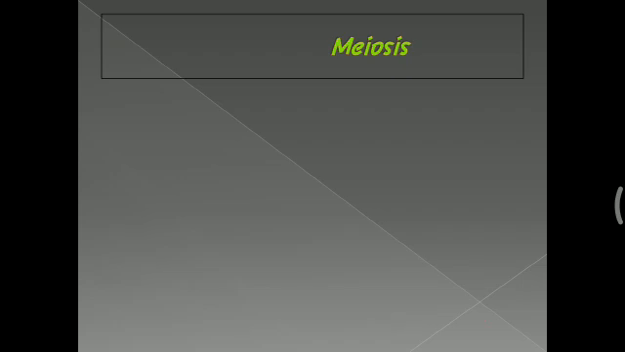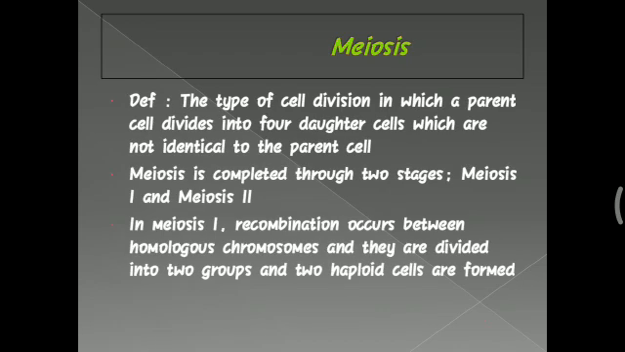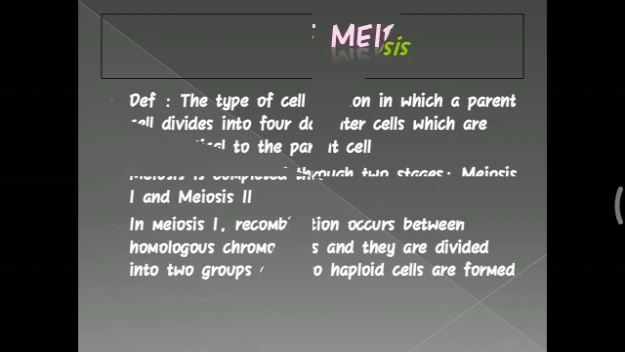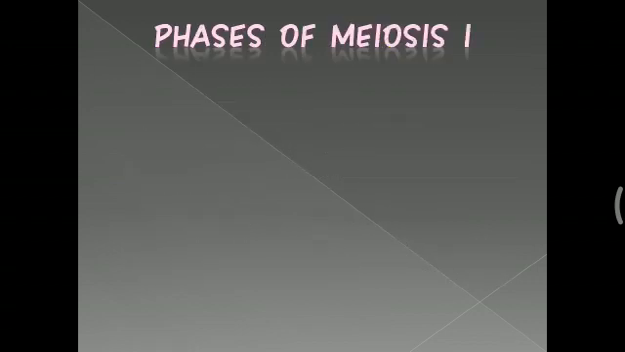Then moving to meiosis, the second very important cell division process. The type of cell division in which a parent cell divides into four daughter cells which are not identical to the parent cell is called meiosis. Meiosis is completed through two stages, meiosis 1 and meiosis 2. In meiosis 1, recombination occurs between homologous chromosomes and they are divided into two groups and two haploid cells are formed. Hence, meiosis is also called reduction division.